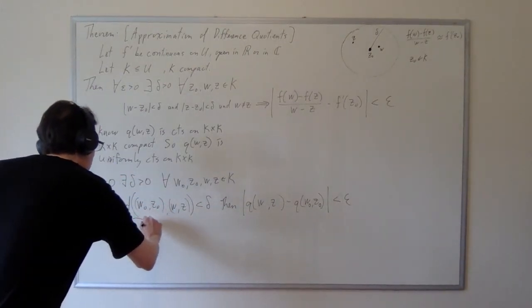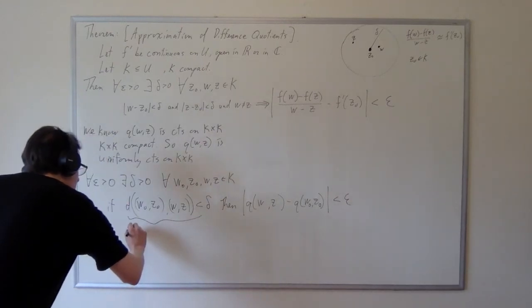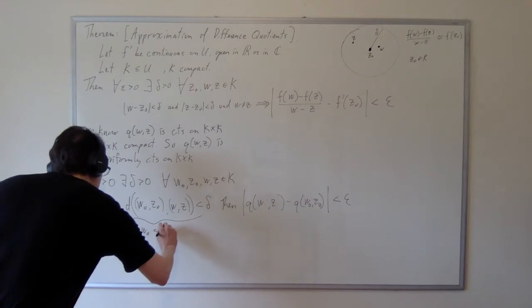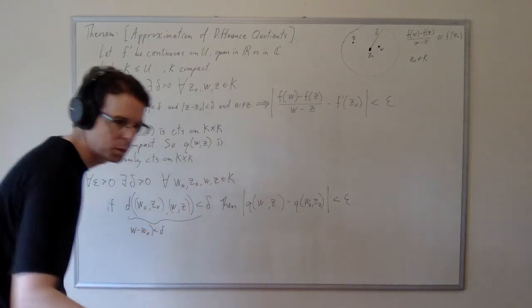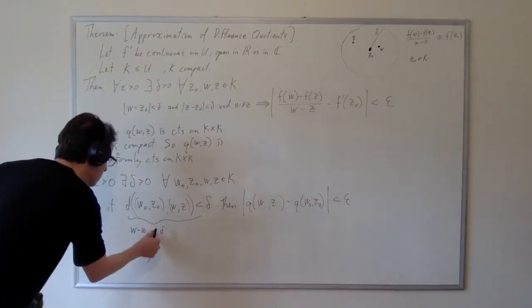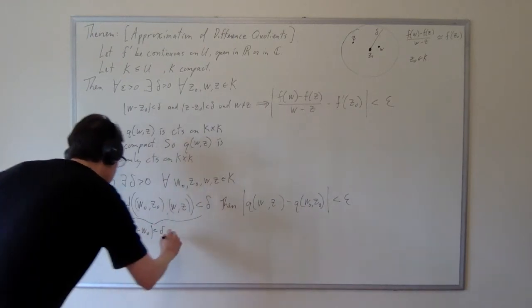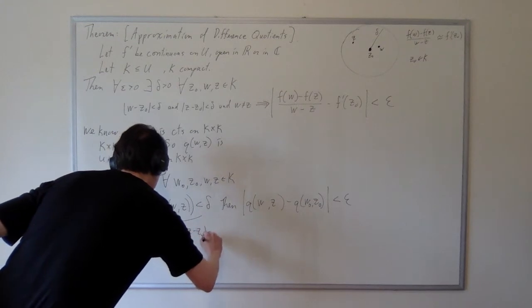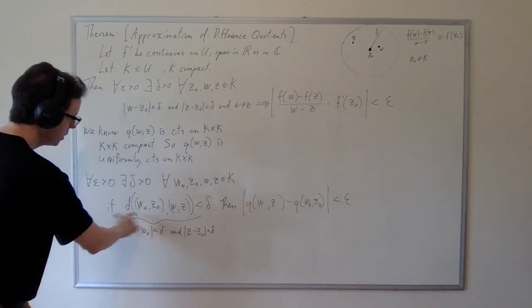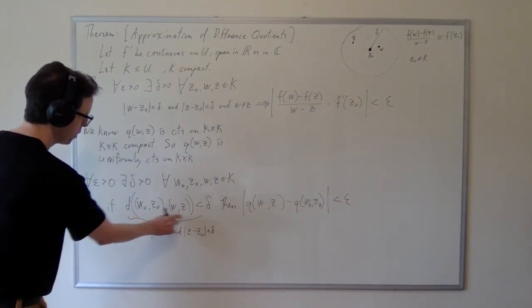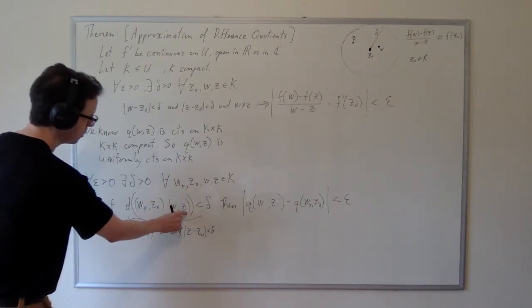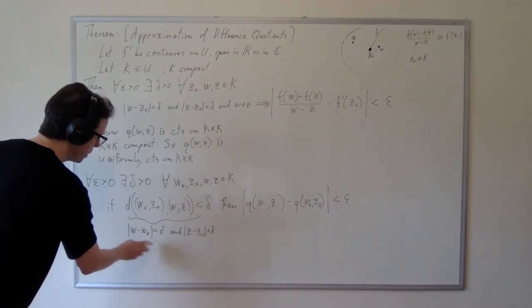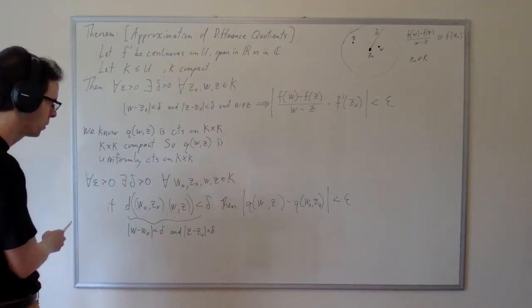So this thing actually can be interpreted to mean the modulus of w minus w naught is less than delta, and also the modulus of z minus z naught is less than delta. So this distance between one point in the product space and another point in the product space being less than delta can be interpreted to mean both of these conditions.